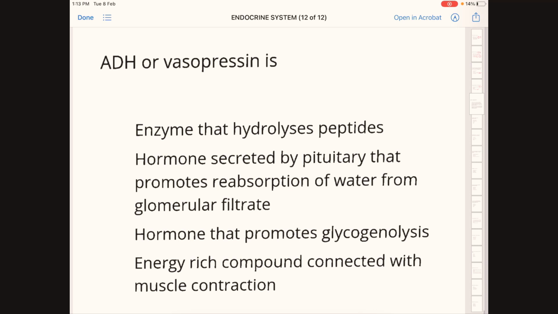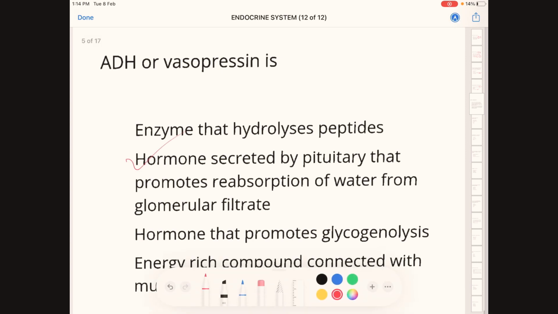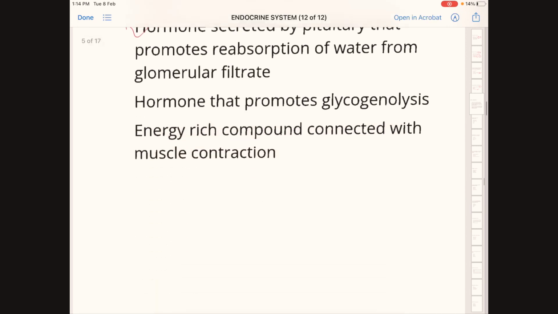ADH or vasopressin is option A, an enzyme that hydrolyzes peptides, B, a hormone secreted by the pituitary that promotes reabsorption of water from glomerular filtrate, option C, a hormone that promotes glycogenolysis, option D, an energy rich compound connected with muscle contraction. The correct answer here is B. ADH is a hormone secreted by the posterior pituitary, as we have already discussed, which promotes reabsorption of water from glomerular filtrate. So the option here is B. Next question.